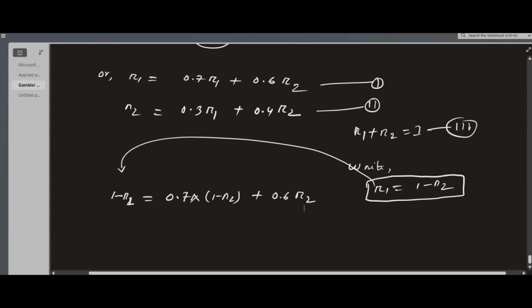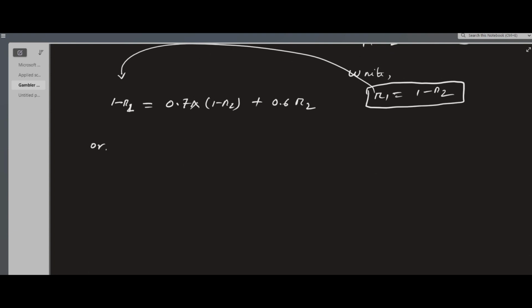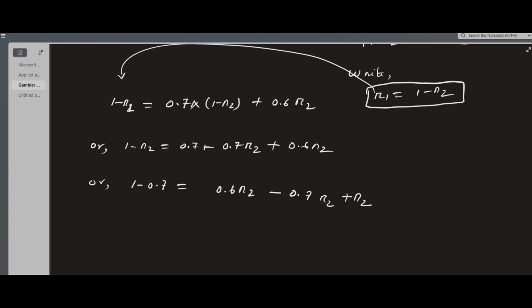Then we calculate easily. So 1 minus R2 gives 0.7 minus 0.7 R2, and plus 0.6 R2. We recalculate and get 1 minus 0.7, with 0.6 R2 and 0.7 plus R2. Let's calculate again.